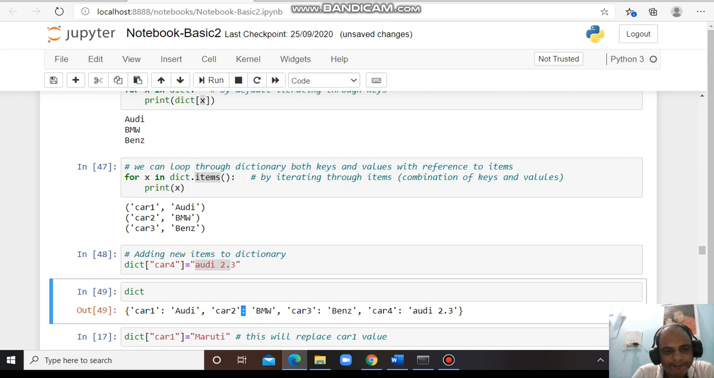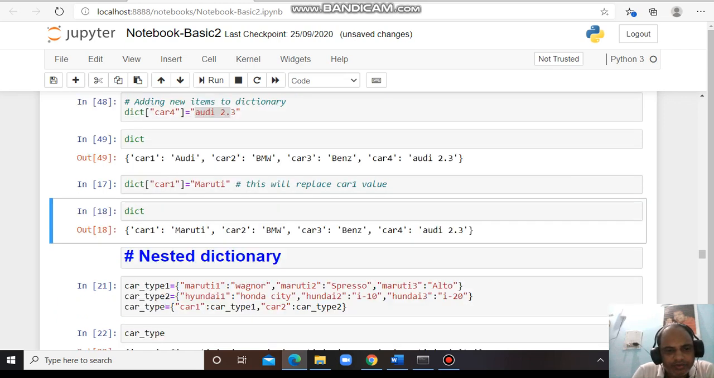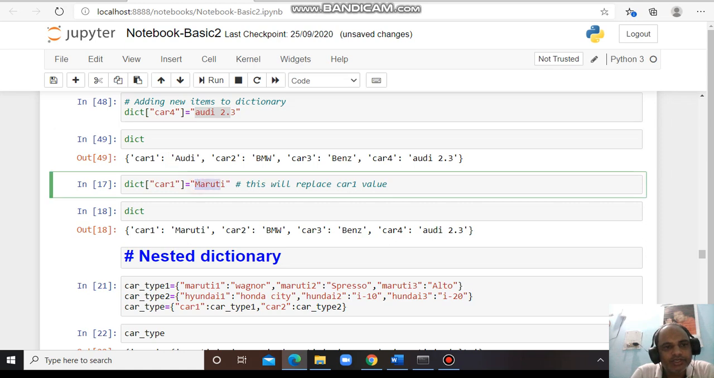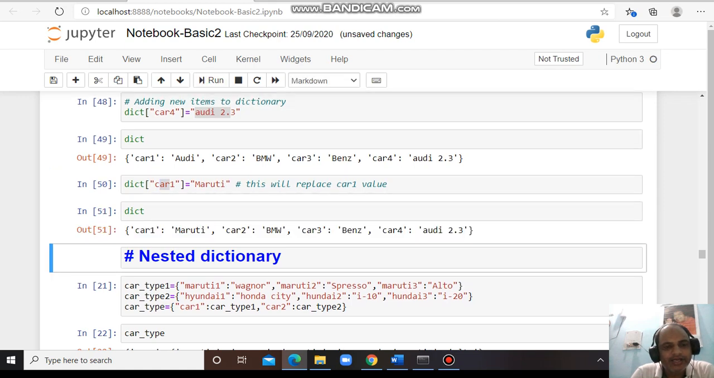Okay, next. In a similar way I have mentioned car 1 to Maruti, so car 1 has been changed to Maruti. This will replace the car 1 value. Earlier it was Audi, now I want to replace Audi with Maruti, so I need to mention car 1 is equal to Maruti. It will replace the value of the key car 1 from Audi to Maruti. Okay, run this one.